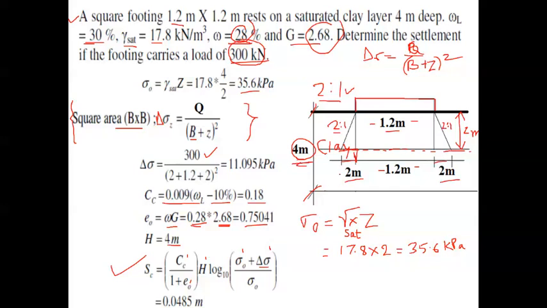So total width, from here to here, is nothing but 2 plus 2 plus 1.2. So it is nothing but 2 plus 2 is 4. 4 plus 1.2 is nothing but what?